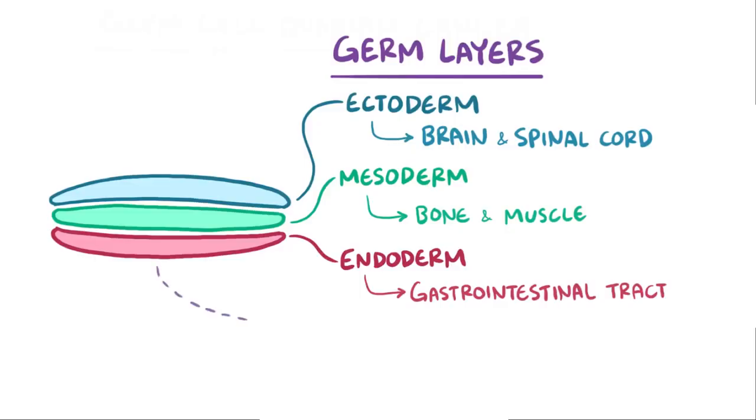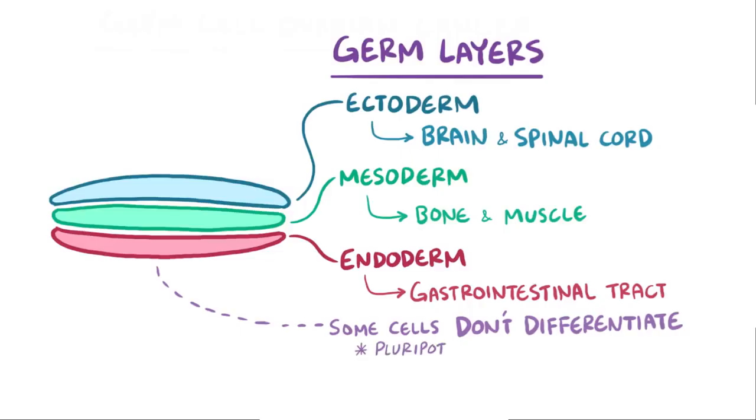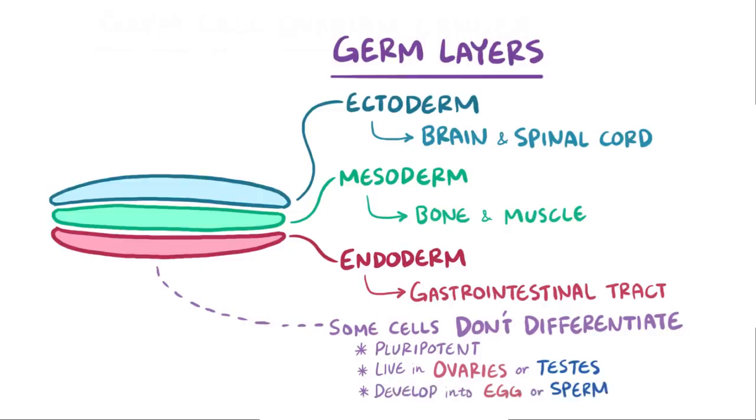Some very special germ cells, though, stay as germ cells, meaning that unlike the cells that differentiate, these germ cells retain their ability to turn into other cell types. They're like ancient little shapeshifters. Normally, during development, these germ cells head to the ovary in women or testicle in men, where they remain for decades, eventually developing into eggs or sperm, respectively.